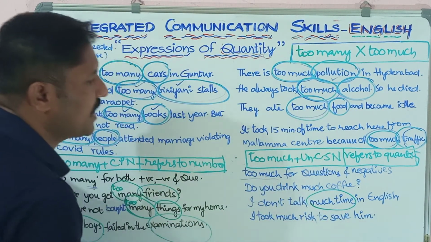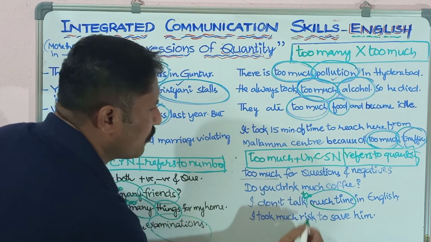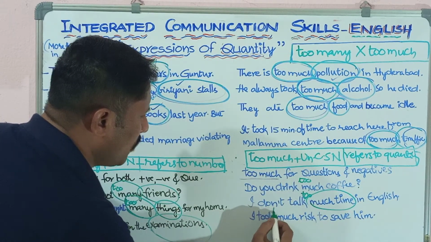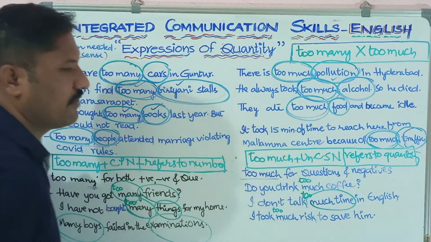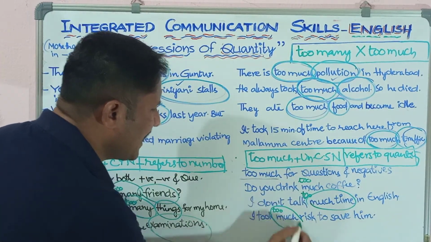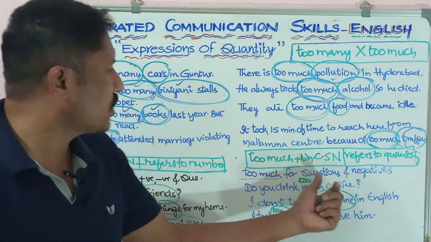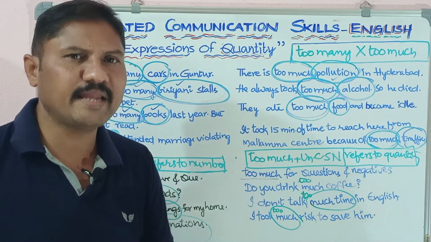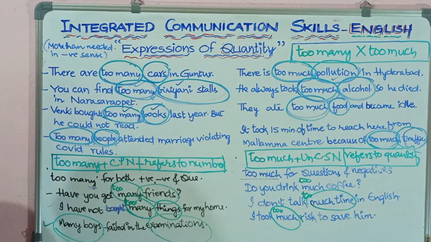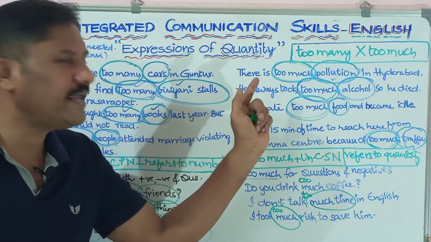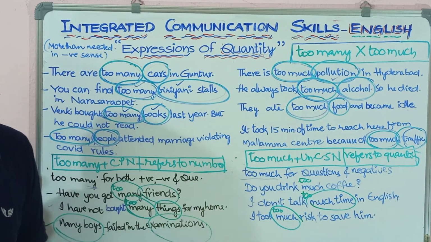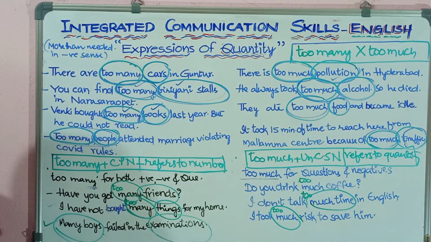I don't spend much time, or I don't spend too much time. And we can use, do you drink too much coffee? Next one, I took too much risk to save him. So too much is generally used for questions and negatives, but it's not generally used for positive sentences and in a positive sense. So this is how we have to use too many and too much in our daily conversations, in our daily life situations.